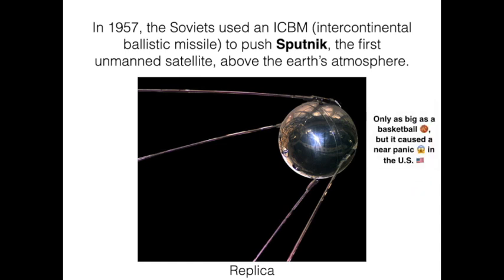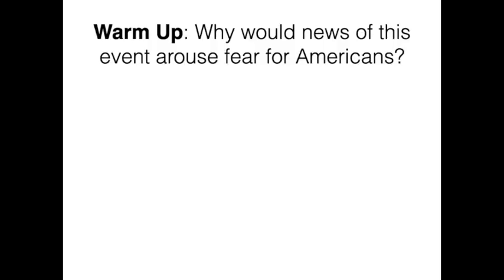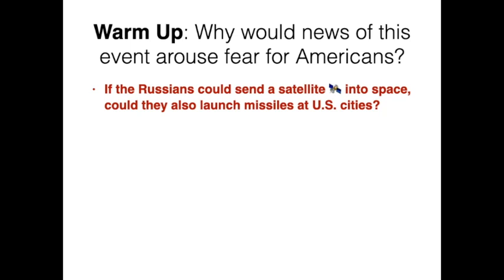It was only about the size of a basketball, the ball-shaped portion that you see there, with the other wires sort of coming off of it. But this basketball-sized satellite caused a near panic in the US. Why? Why would this cause so much panic? Well, many Americans thought if the Russians, or Soviets, could send a satellite into space, could they also launch one of these missiles at major US cities?